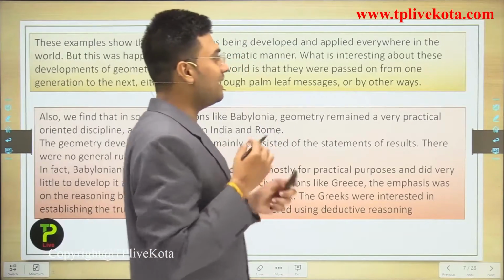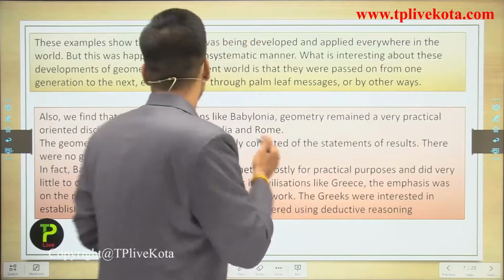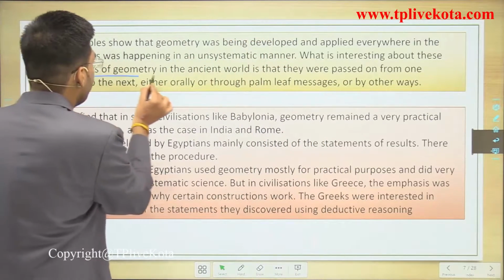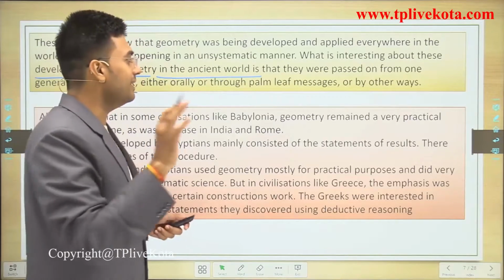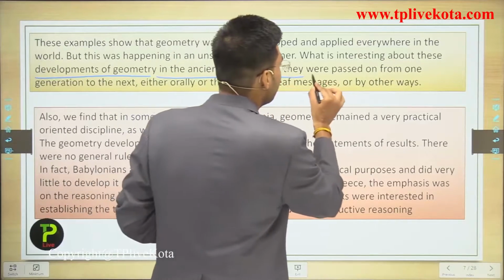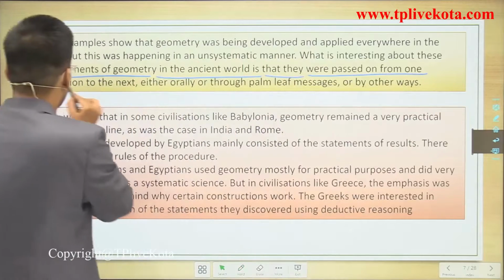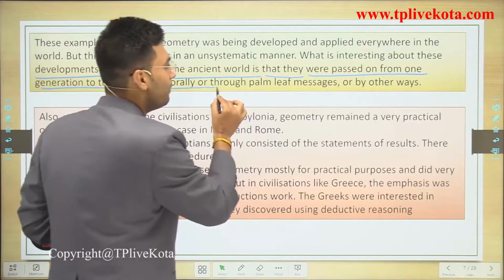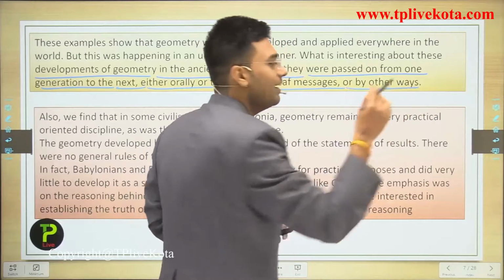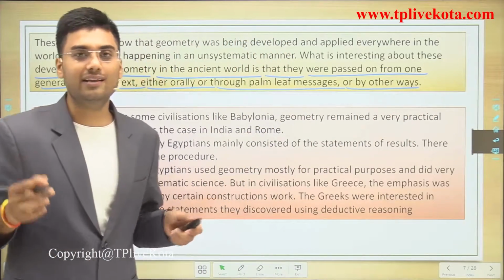But what is the interesting fact about the development of geometry in the ancient world? It was passed on from one generation to the next, either orally, through palm leaf messages, or by other ways. This is a very interesting fact.